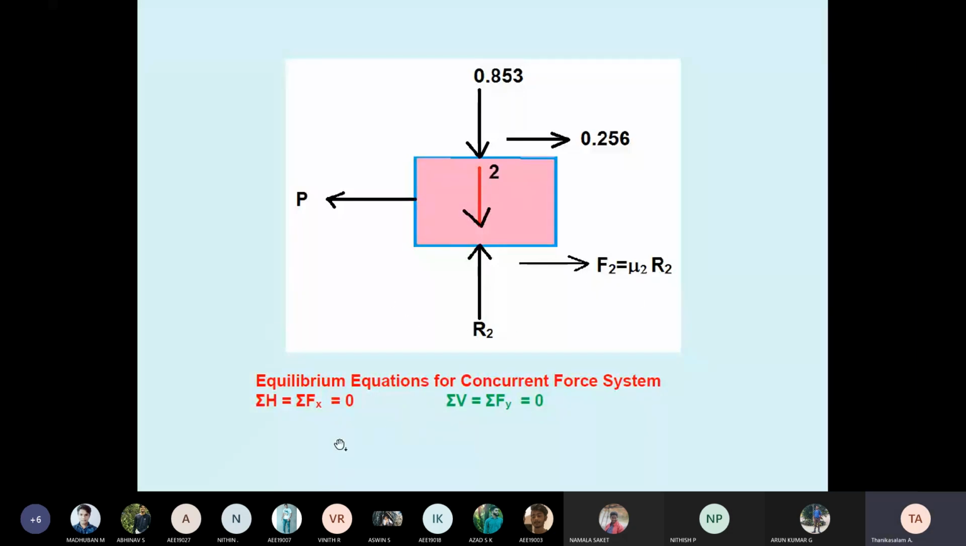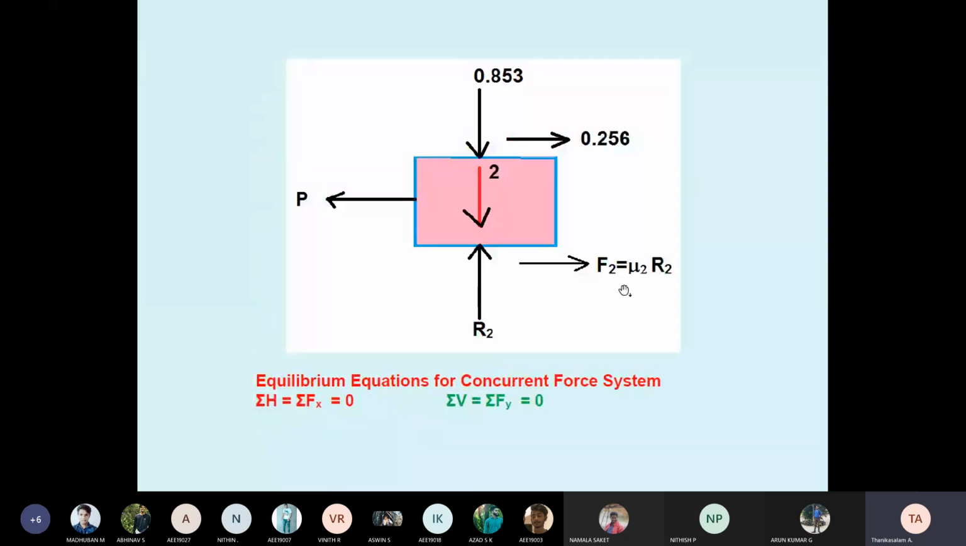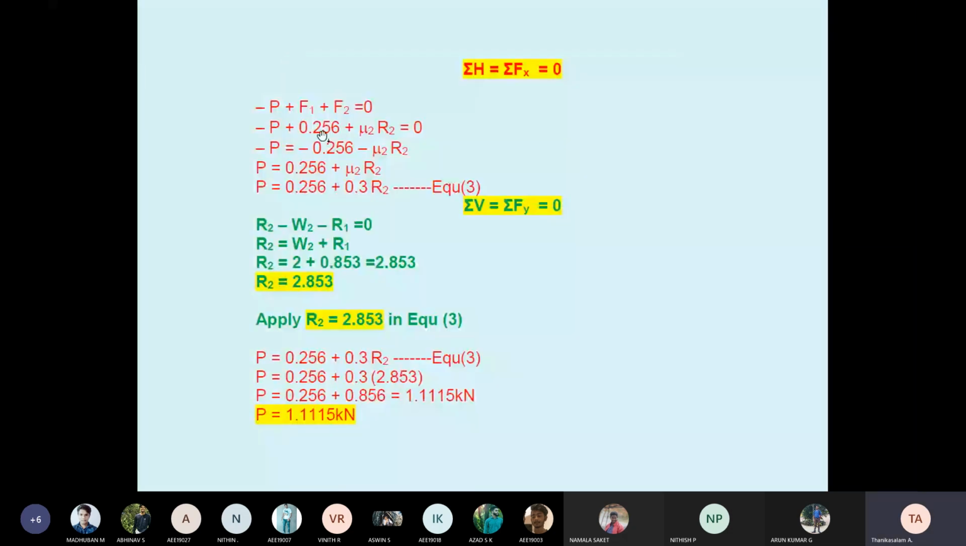So now apply summation Fx equal to 0, summation Fy equal to 0. Therefore, summation of horizontal forces equal to 0. What are the horizontal forces? Minus P minus F1 minus F2. Already we calculated F1, 0.256. See here: minus P, F1 is 0.256, plus F2 equal to mu into R2. So take the right side as minus. Everything minus, minus cancels. Therefore P equal to 0.256 plus mu into R2. What is the mu2 value? It is given in the question: coefficient of friction between block and floor is 0.3.